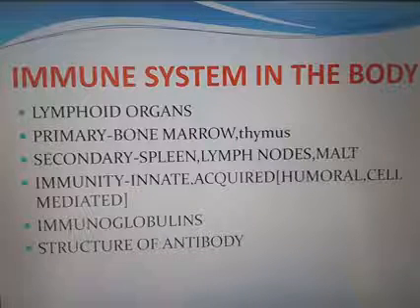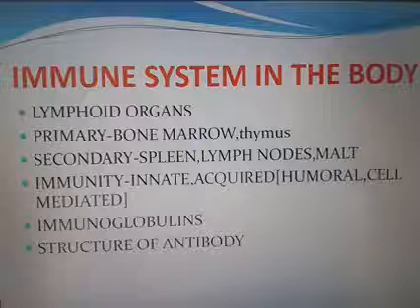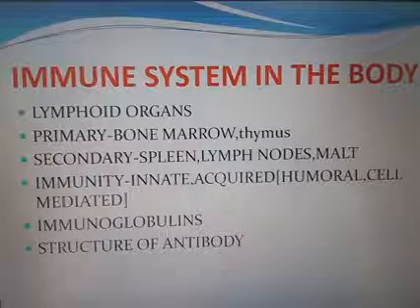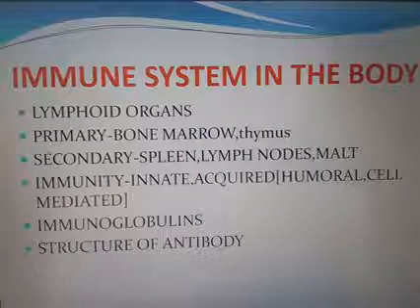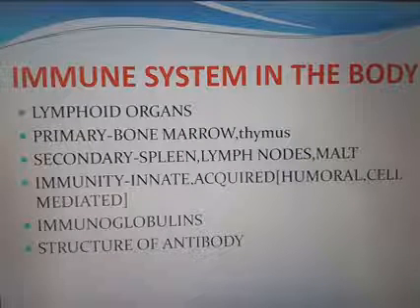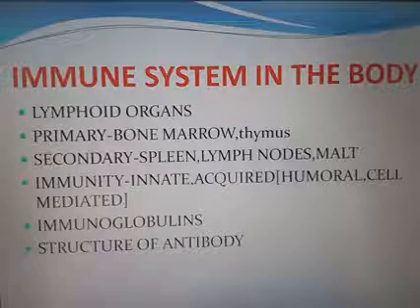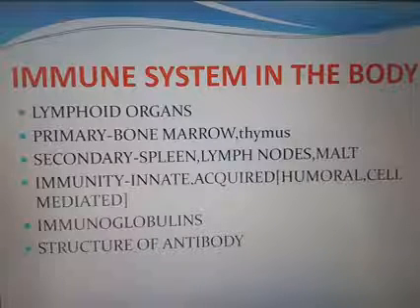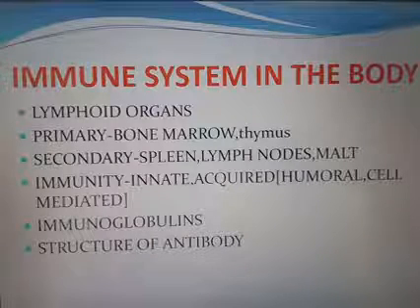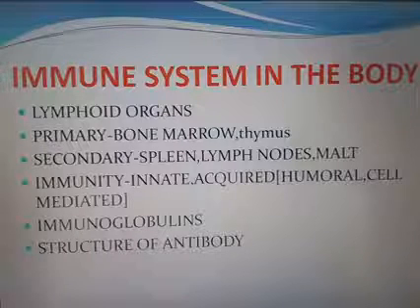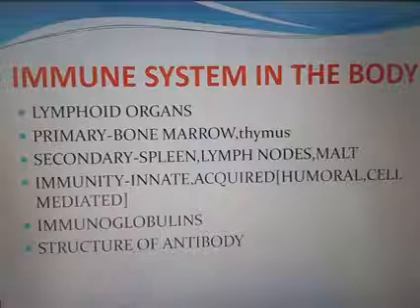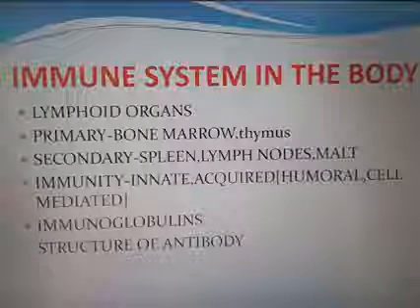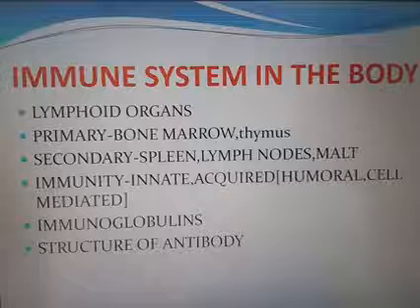IgG crosses the placenta and provides passive immunity to the fetus. IgA is seen in the colostrum and has a secretory capacity, that's why it is known as secretory IgA. It acts as immunity against viral and bacterial attack. IgM is the first antibody released by the plasma cells to neutralize the antigen.